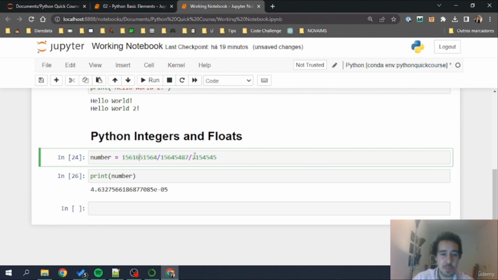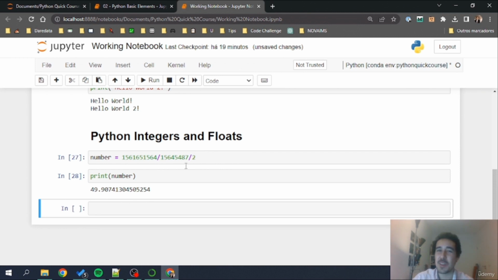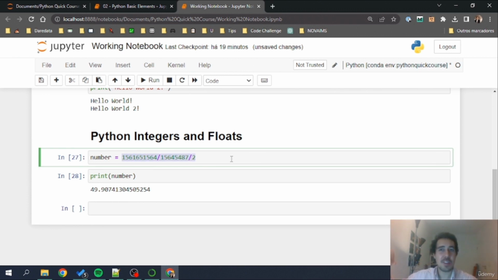Okay, and let me just do something a bit different. Okay, this is better so that we don't have that E, that scientific notation. Don't have to worry about that right now. But basically, if I don't want to write this big train of code multiple times, I can store it in a variable, and variables are also interesting for many other scenarios that we'll see in a moment.